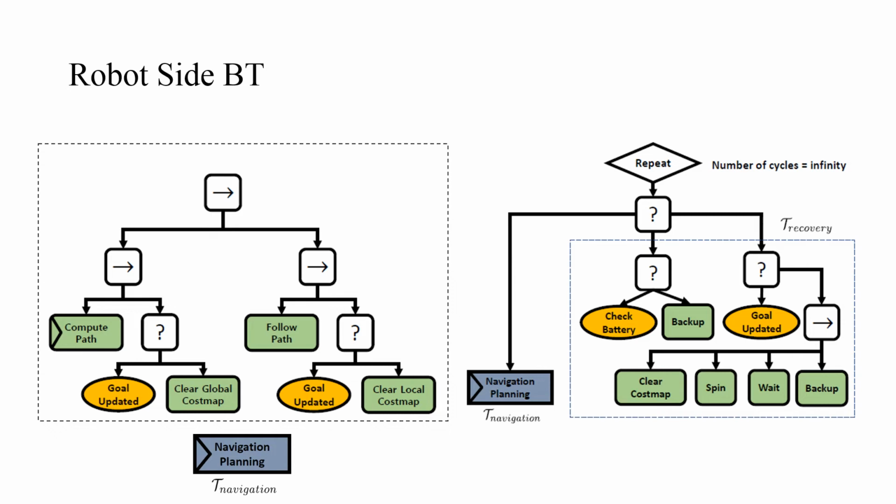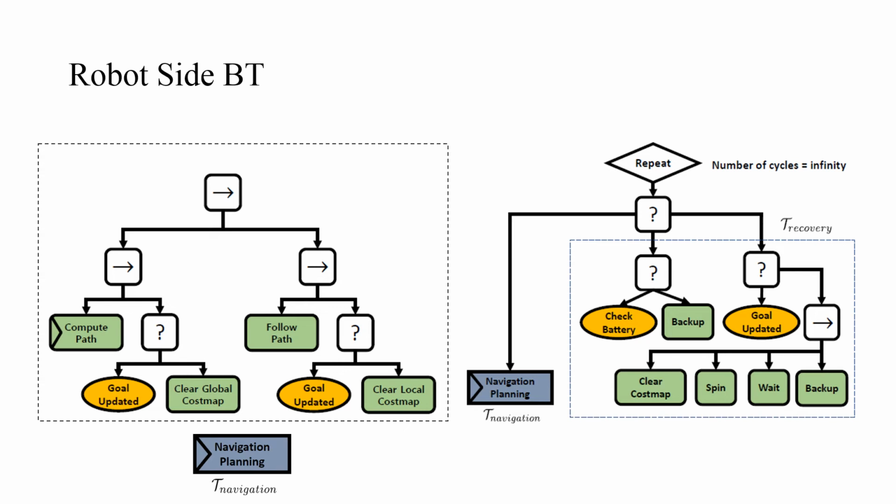Once global path planning is performed, the robots follow the planned paths. However, if planning fails, the global cost map is cleared. Similarly, if the robot cannot follow the path, the local cost map is cleared under the assumption of local planning failure. Before the global and local cost maps are cleared, we check whether the goal has been updated. If the navigation behavior subtree returns a failure, then the recovery behavior subtree is finally executed.